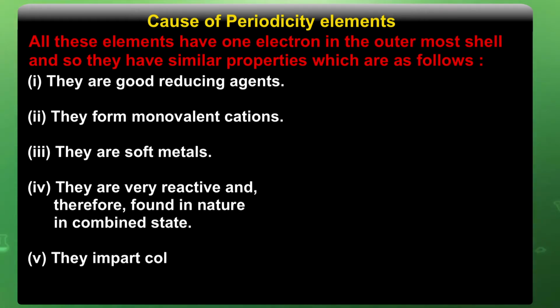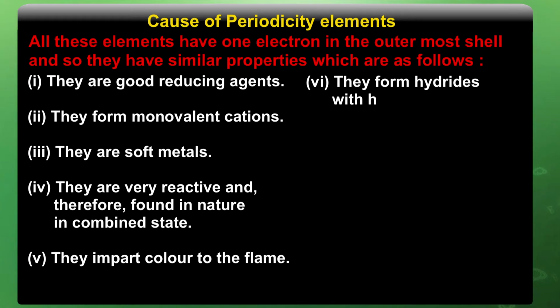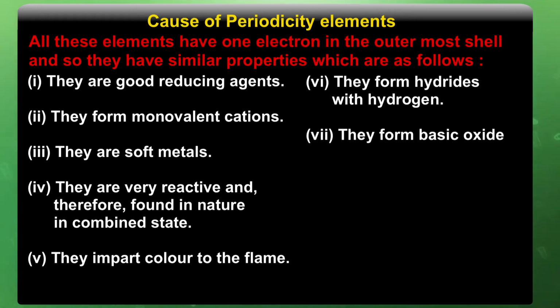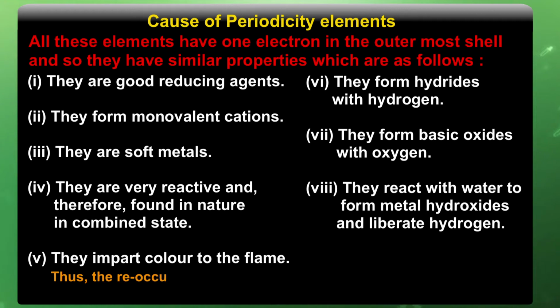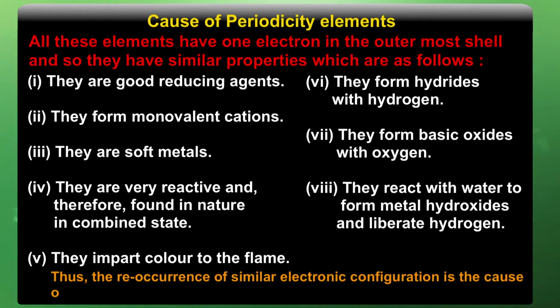They impart color in the flame, and they form hydrides with hydrogen. They form basic oxides with oxygen. They react with water to form metal hydroxide and liberate hydrogen. Thus, the recurrence of similar electronic configuration is the cause of periodicity in properties of elements.